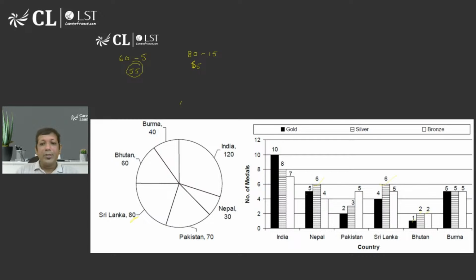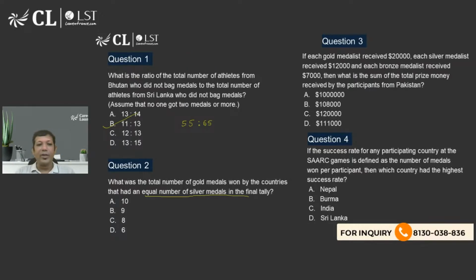So Nepal and Sri Lanka are winning equal number of silver medals. The question is talking about the countries that are winning equal number of silver medals. How many gold medals are they winning? Nepal is winning 5, Sri Lanka is winning 4. So what is the total number of gold medals they are getting? That is going to be 9, and that's option B.